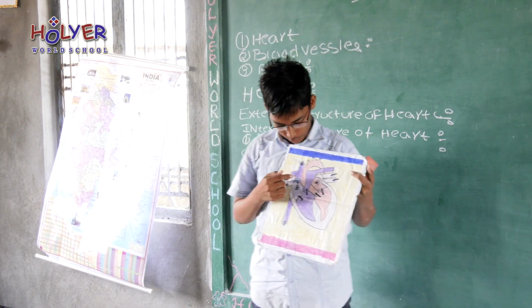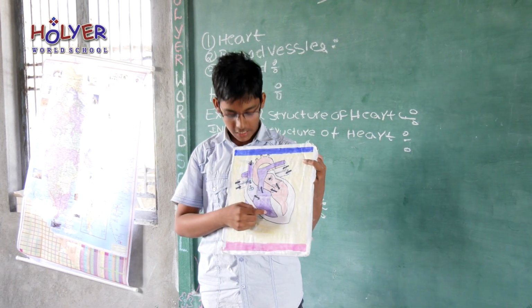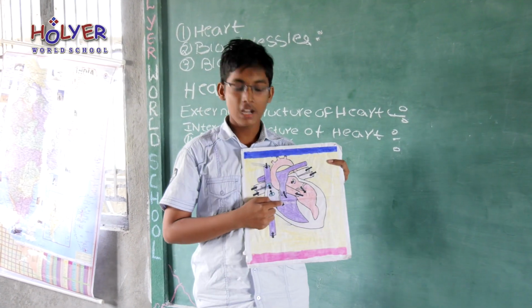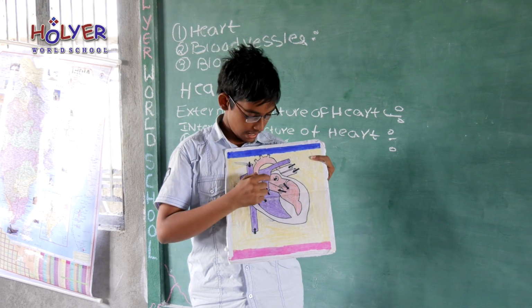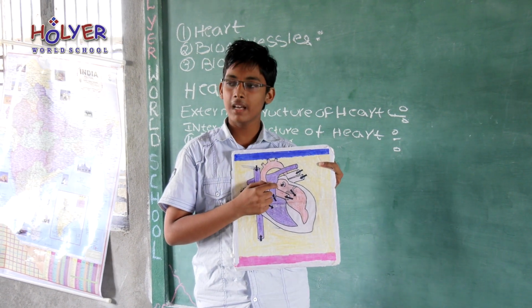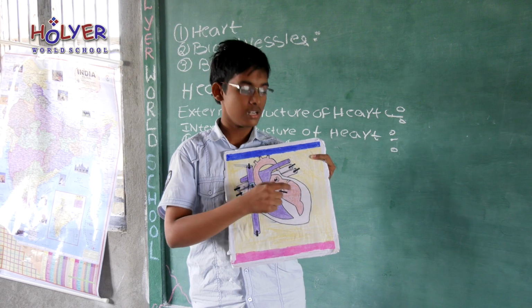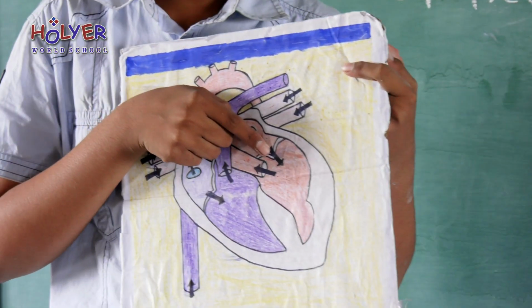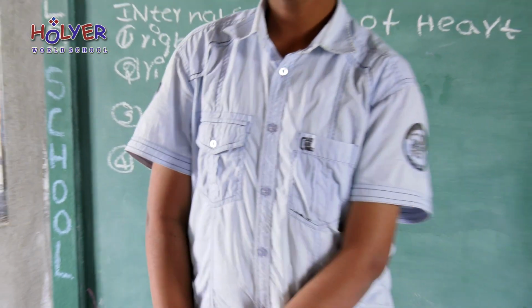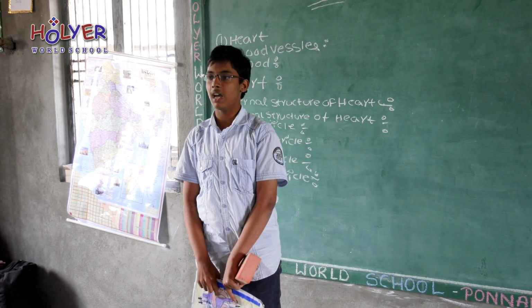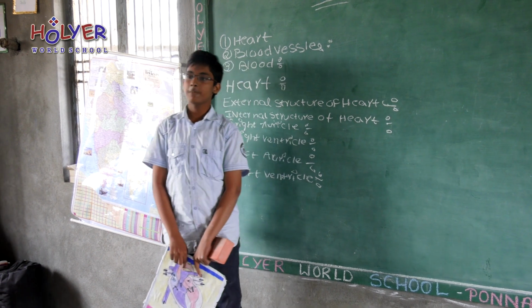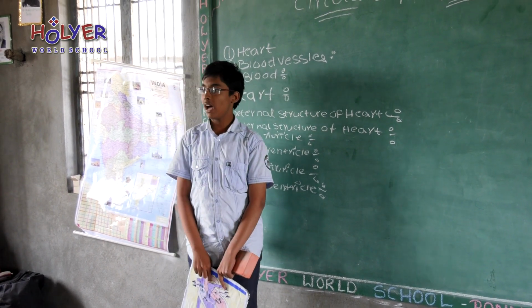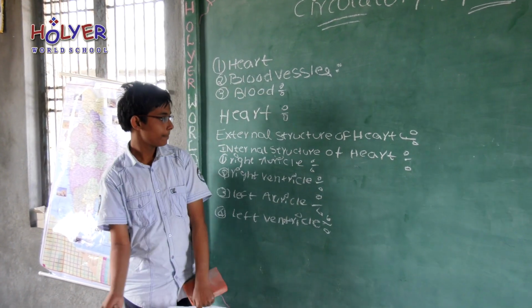The blood flows from the right auricle to right ventricle through a valve called tricuspid valve, and the blood flows from the left auricle to left ventricle through a valve called bicuspid valve. I would like to explain about the valves present in the heart. There are four valves present in the heart. The valves are in one-way direction.